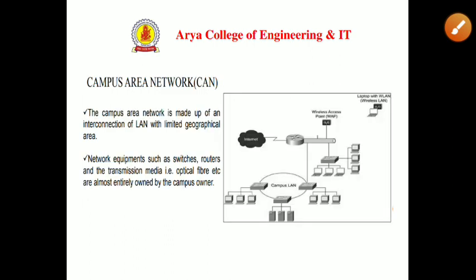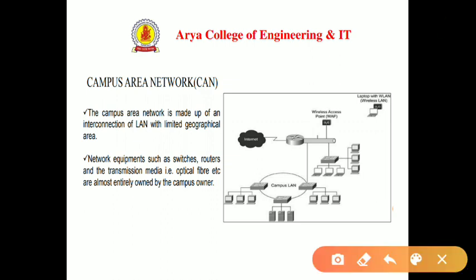Okay. Now we have the campus area network, that is called CAN. The campus area network is made up of an interconnection of LANs with a limited geographical area. As its name suggests, it is all around a campus of a college or office, etc. Network equipment such as switches, routers, and the transmission media, that is optical fiber, etc., are almost entirely owned by the campus owner. So you have seen in your colleges and offices there is an interconnection of routers, Wi-Fi, etc., which comes in the campus area network. Okay.